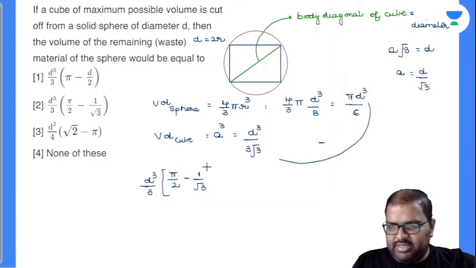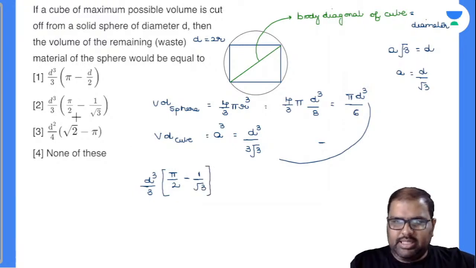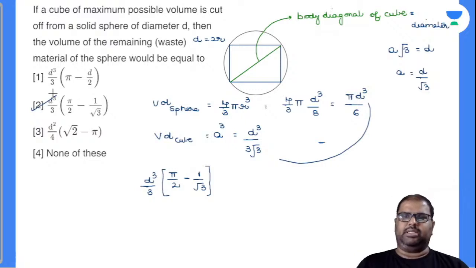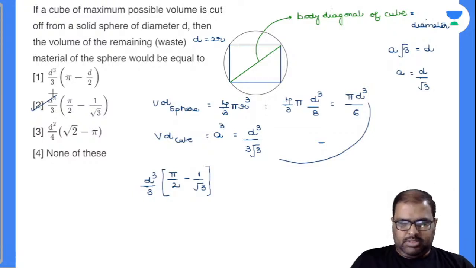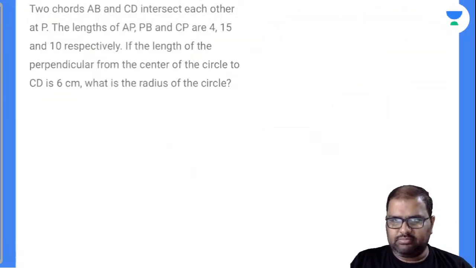Is there any option which satisfies this? Yes, there is an option called D to satisfy this, right? 1 by root 3 is the answer there. Normal easy question, right? Everybody can solve it very, very easily. Chalo, let's solve the next question.